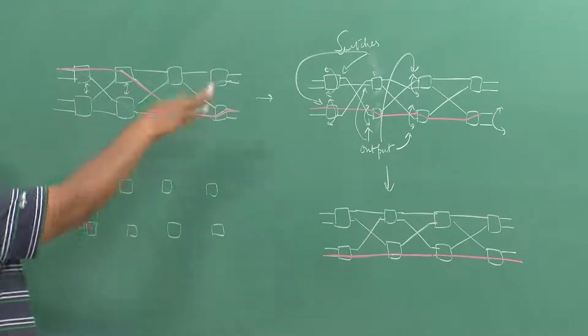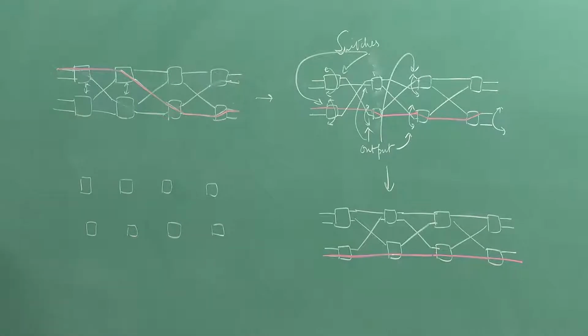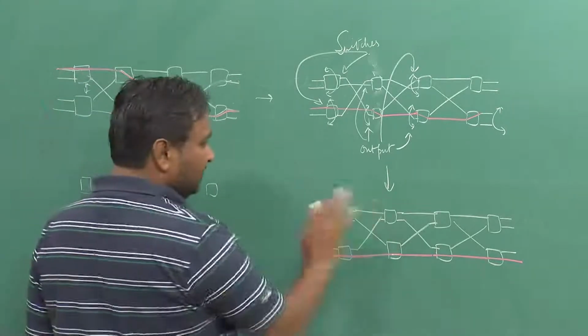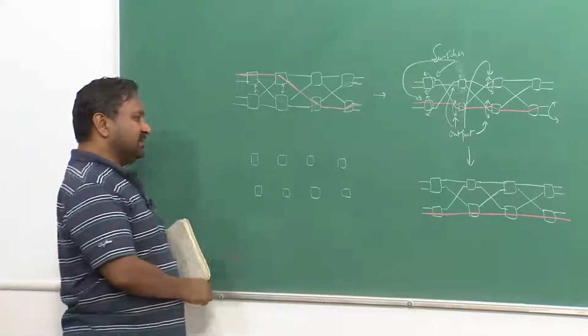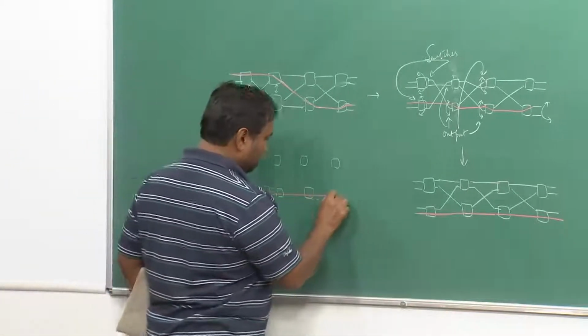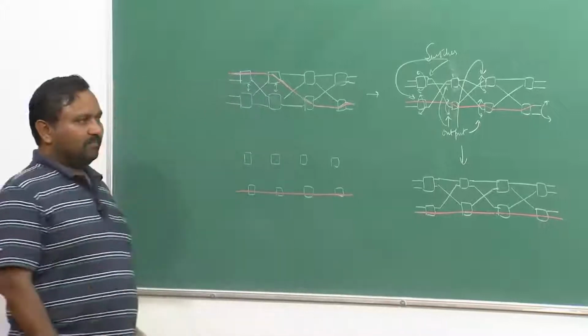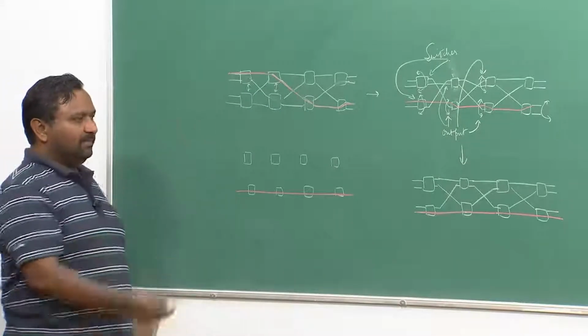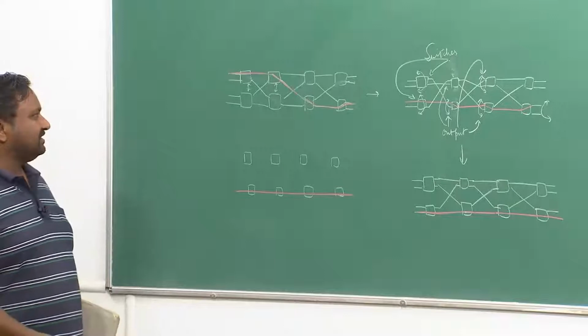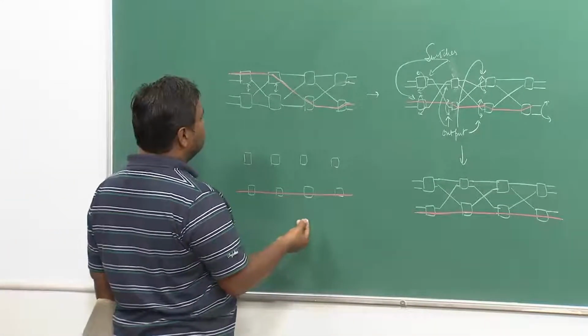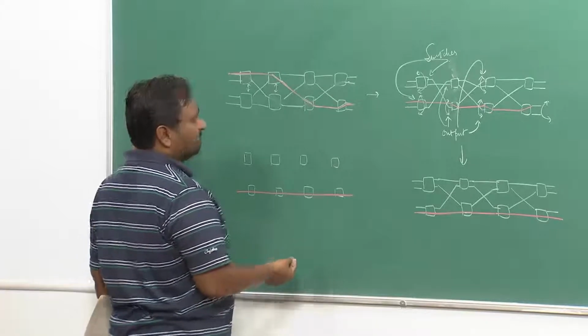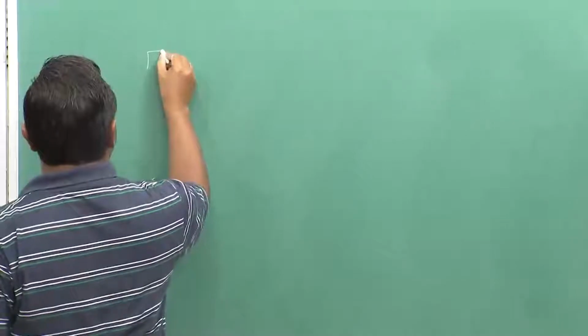So, with one single connection, whatever way you want to set up, you can always transform it to this particular state. So, I define this as the base state for single connection. You can try out any other combination and this will turn out to be the same. Let us do for another connection. So, let us do it here on this side. So, I have built up a switch.